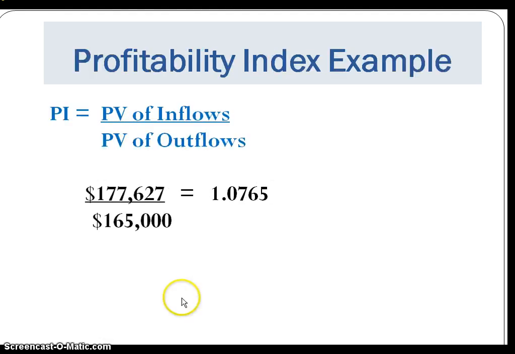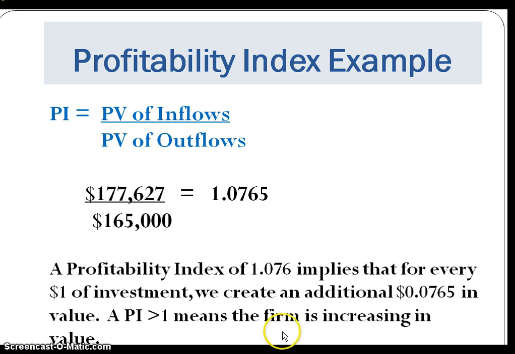So for example, our prior example had present value of inflows of $177,627 divided by the present value of the outflow, which was the initial cost, gives us a profitability index of 1.0765. So a profitability index of 1.0765 would imply that for every dollar that we spend in investment, we would create an additional 7.65 cents in value. So a PI greater than 1 means the firm is increasing its value.